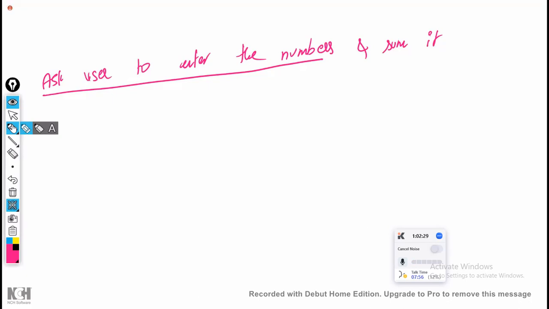But I don't know how many numbers I am going to give. I also don't know. I may give 3 numbers, I may give 20 numbers. But you have to add all of them. For example, you open the calculator. First you enter 1. 1 plus 20, it gives 21.